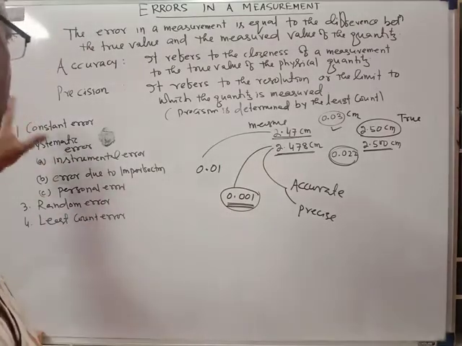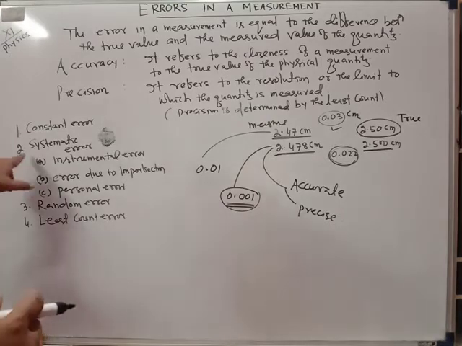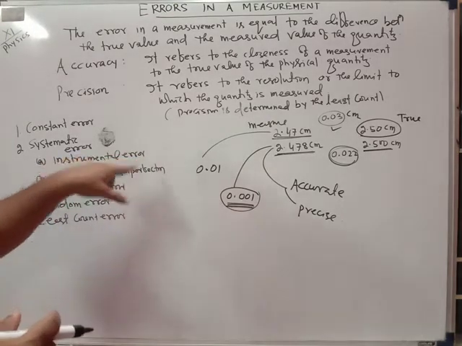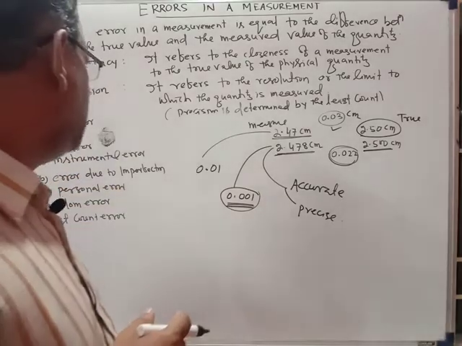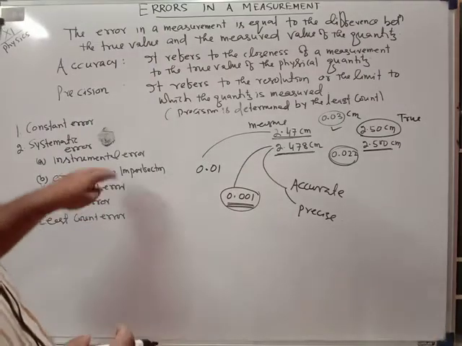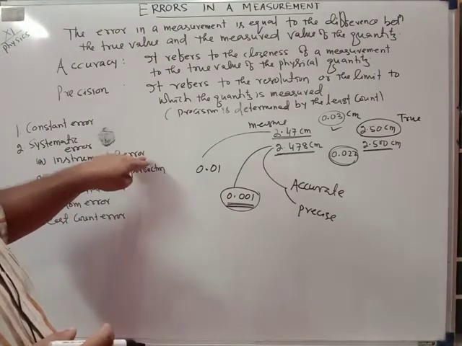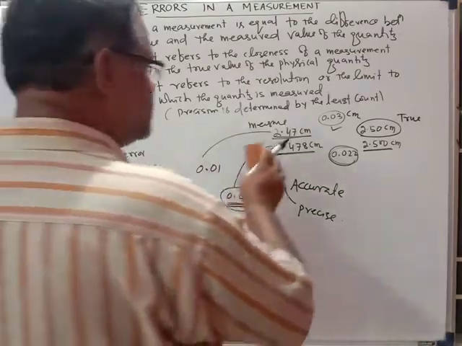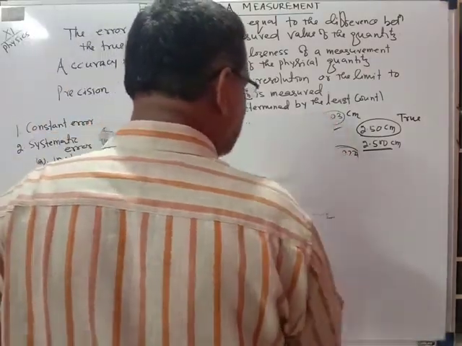It is not so important to remember all these things. The only thing you have to remember is the instrumental error, such as the zero error, which is due to defective alignment of the instrument. Zero error will be discussed later on. Now, above all that, we should discuss what absolute error, relative error and percentage error are.